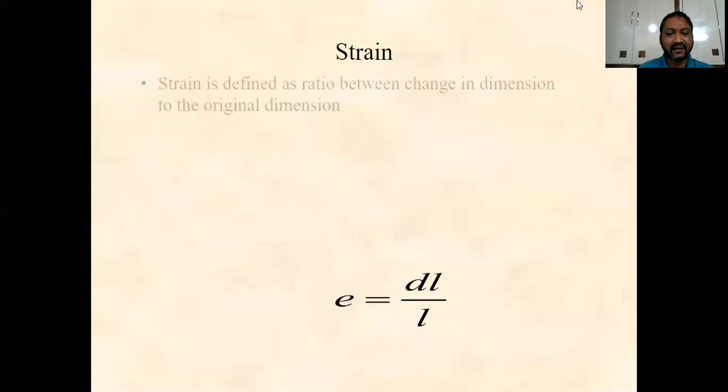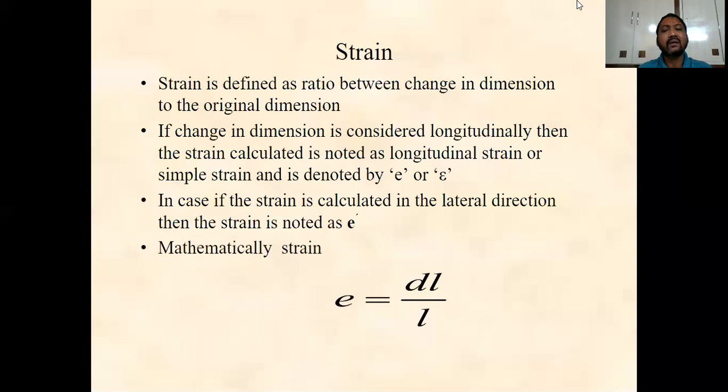And this is the strain. Whenever a body is subjected to some kind of force, it produces either elongation or contraction. If the tensile force is applied, it produces elongation. If the compressive force is applied, it produces contraction. Either way, some change will occur in the length of the body.